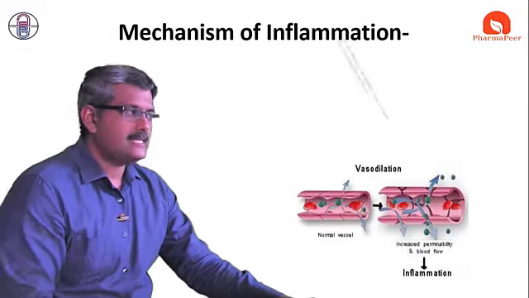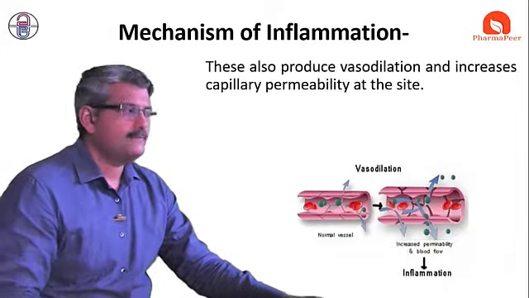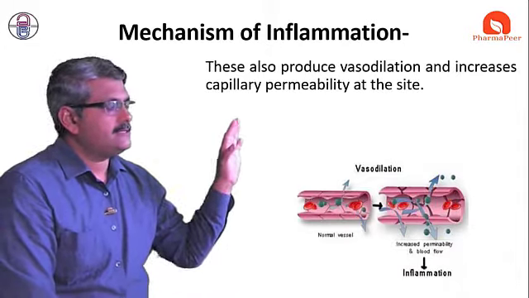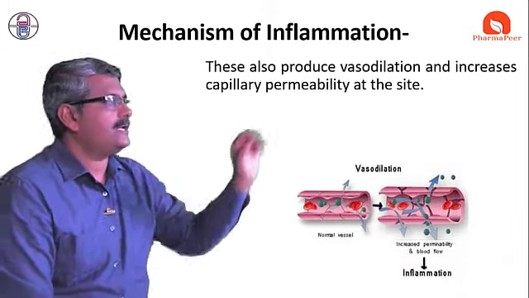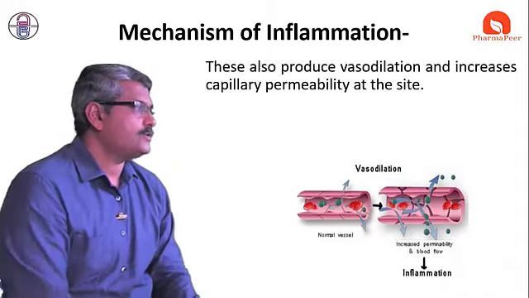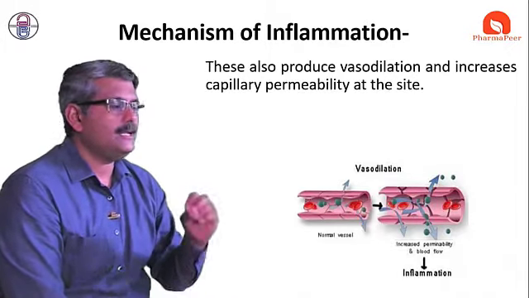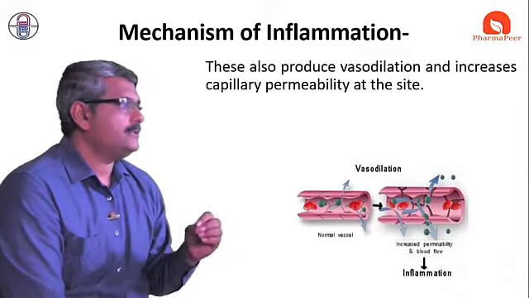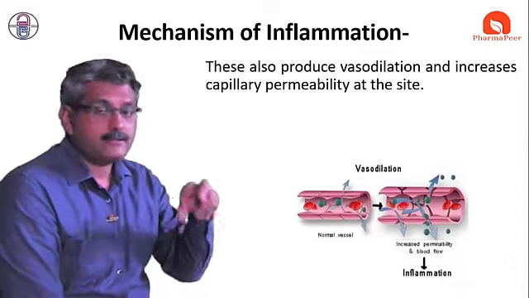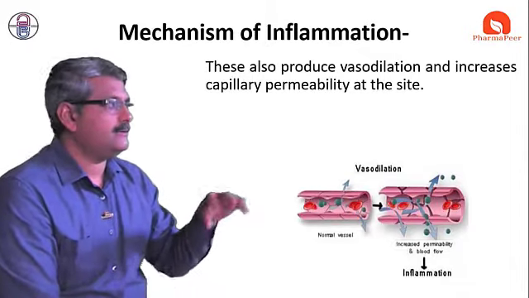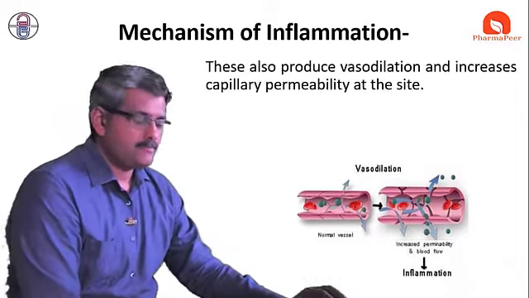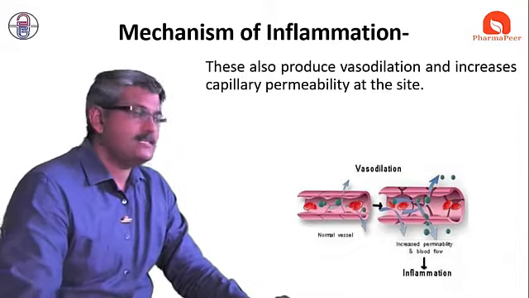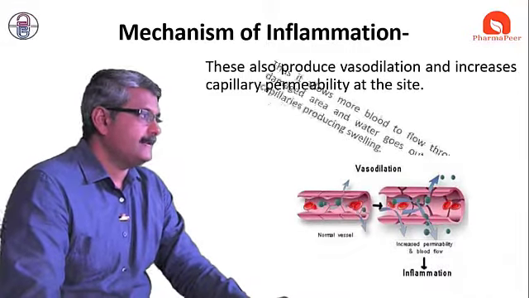But when such a condition arises, along with that there is one more additional condition that we call vasodilation. Due to the vasodilation, there is an increase in permeability at the site where the injury occurs.